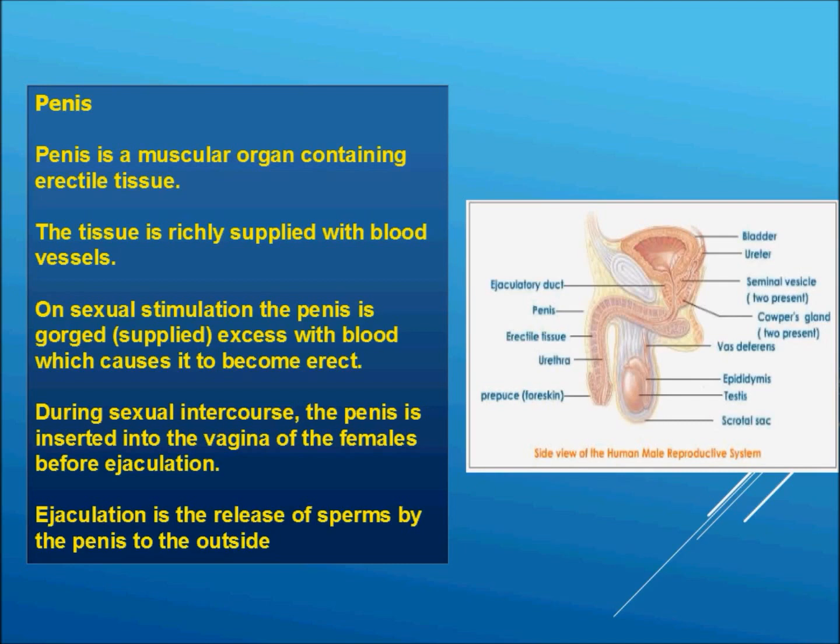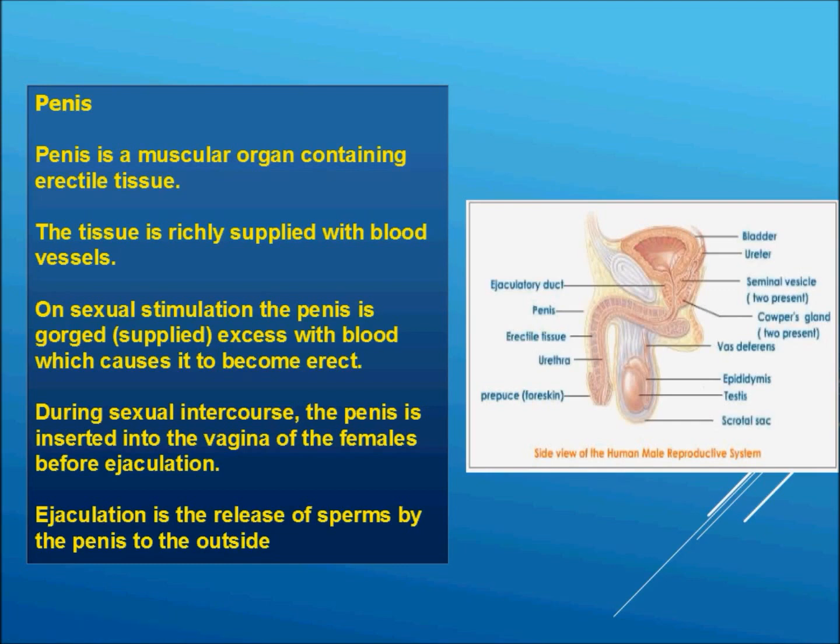So these are the 4 glands which we studied about the male reproductive system. And this is the penis, which is the last gland of the male reproductive system. It is a muscular organ that contains erectile tissue. This is the erectile tissue, which helps in making the penis erect during sexual intercourse.